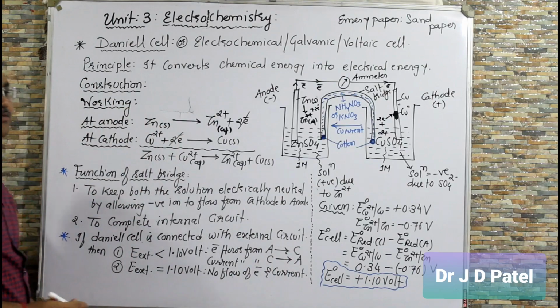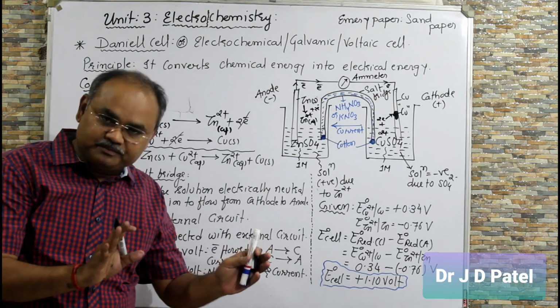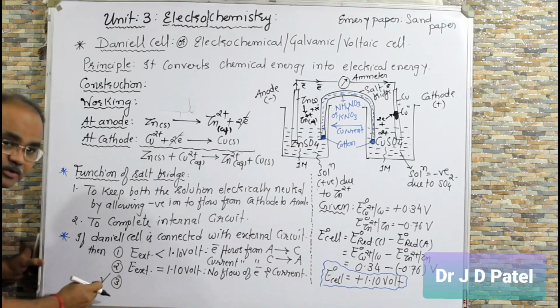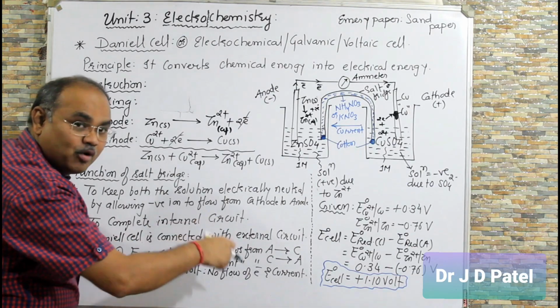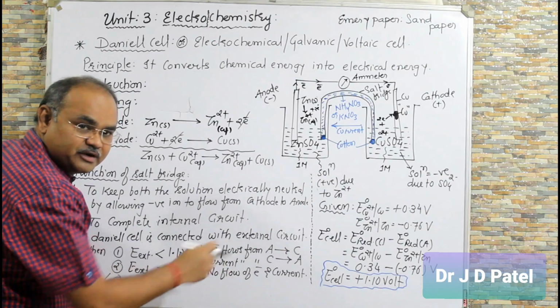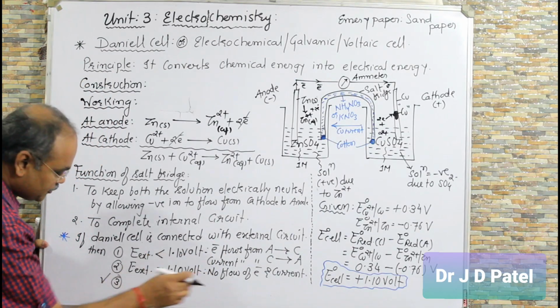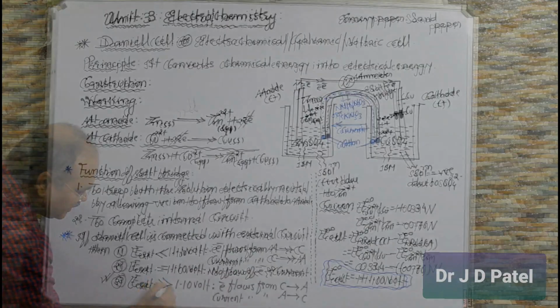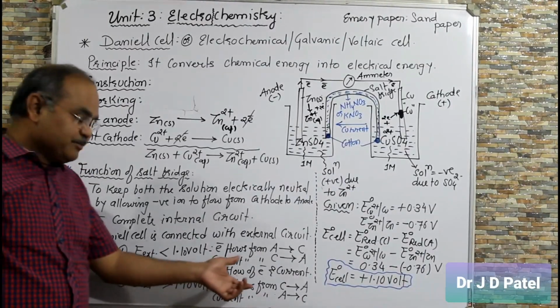Means the flow of electron and the flow of current will stop. And the third most important, because this question was asked in the board exam in March 2020. In 2020. E external. So these three points are important.